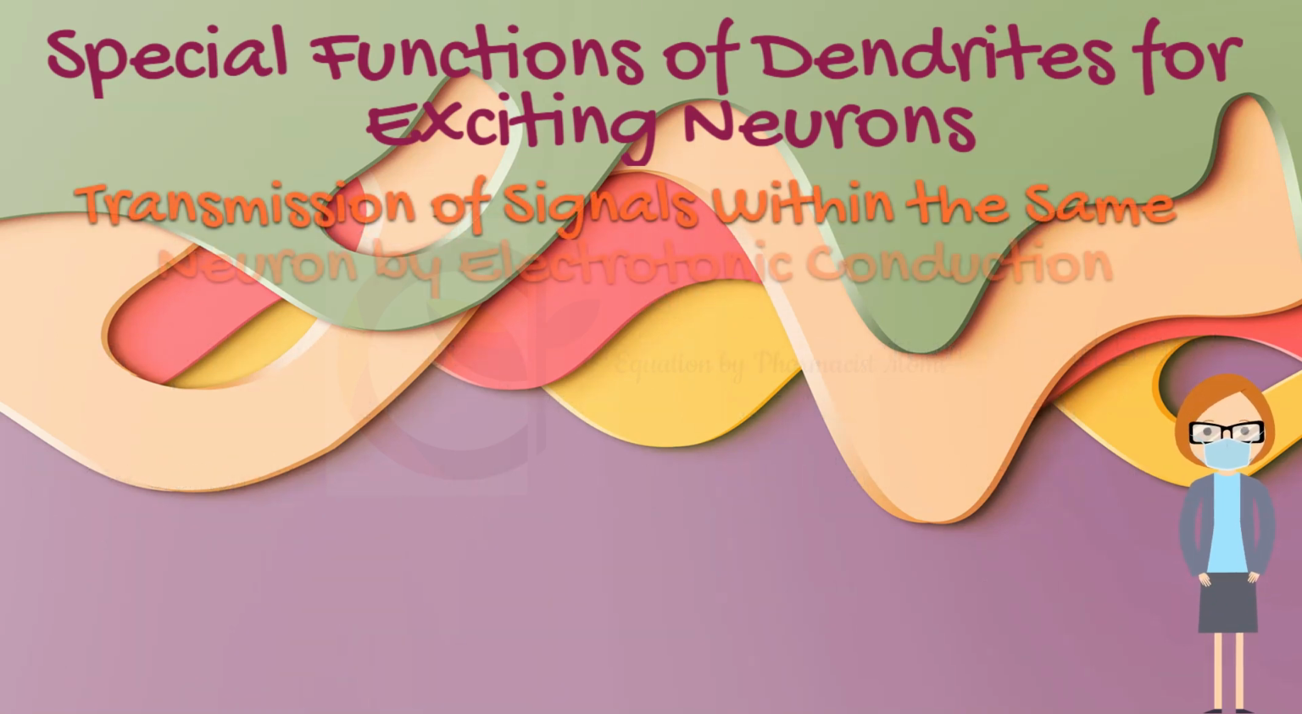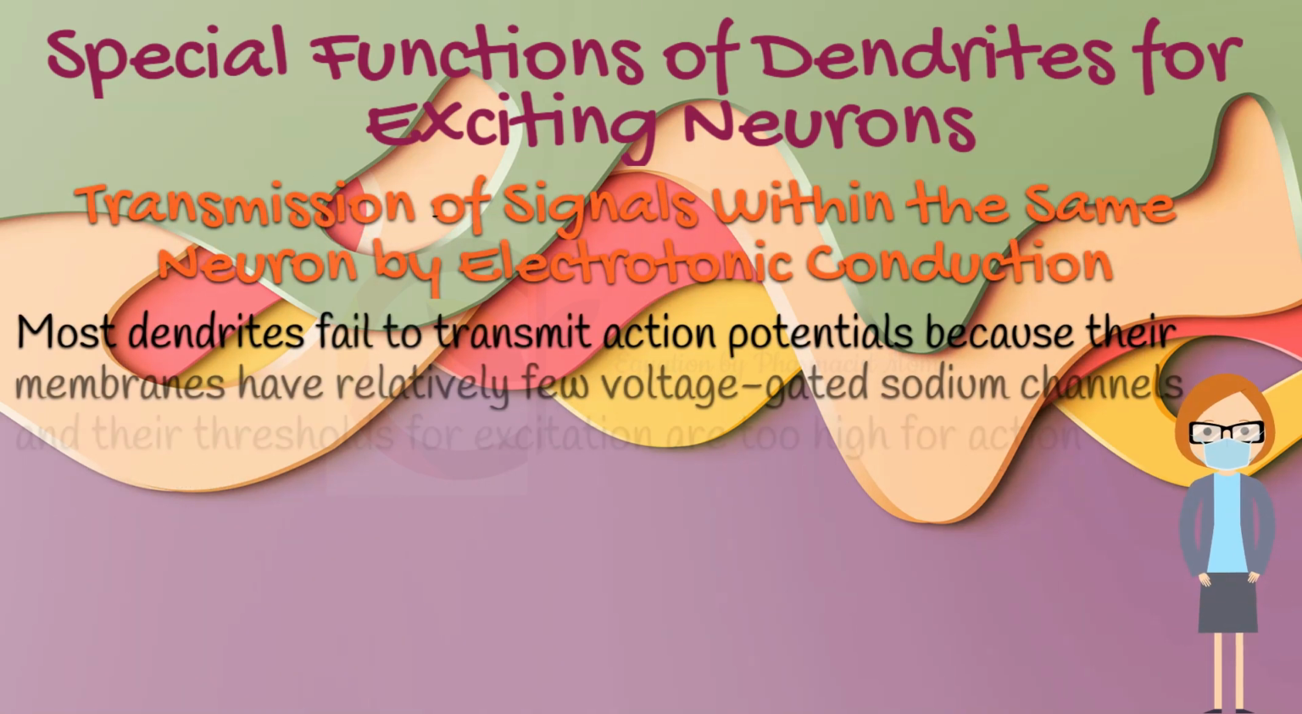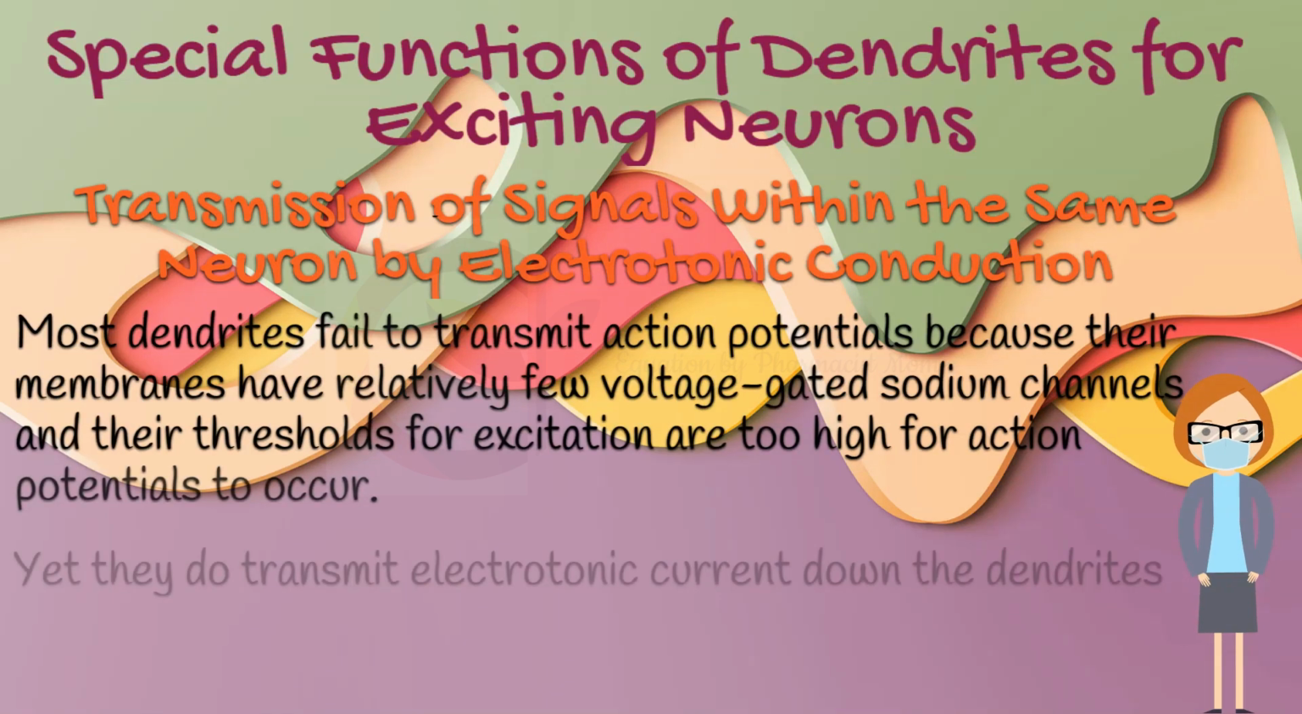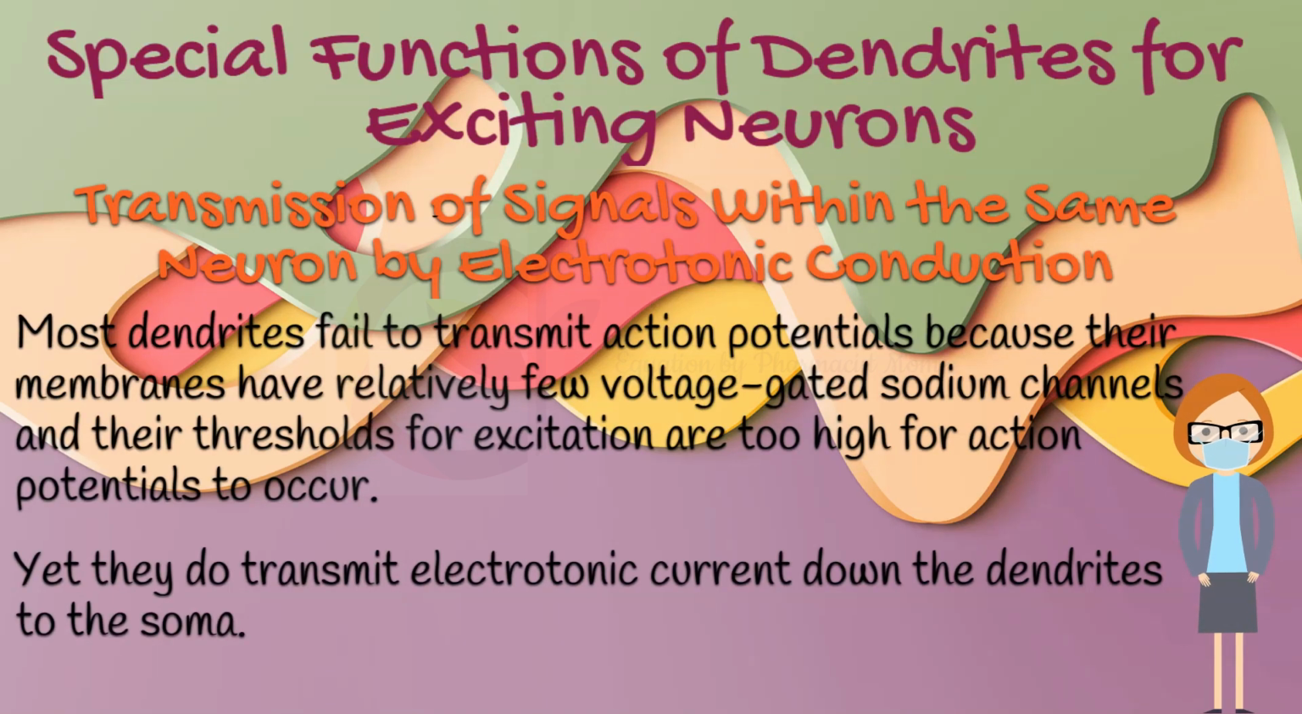How are signals transmitted within the same neuron by electrotonic conduction? Most dendrites fail to transmit action potentials because their membranes have relatively few voltage-gated sodium channels, and their thresholds for excitation are too high for action potentials to occur. Yet they do transmit electrotonic current down the dendrites to the soma.